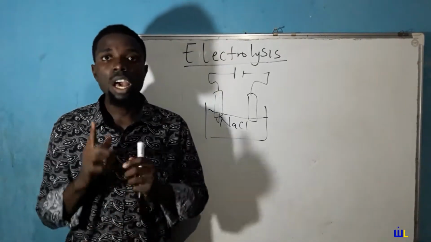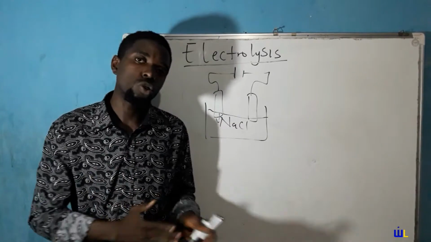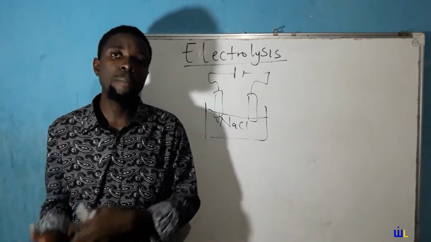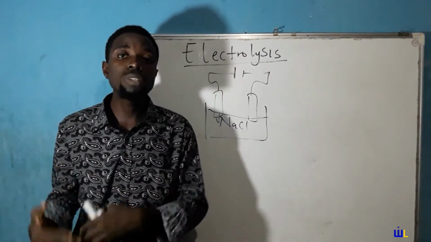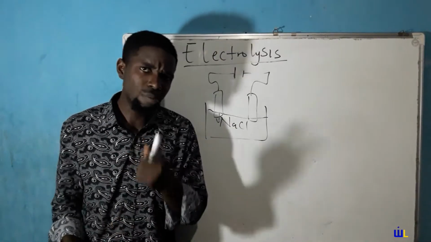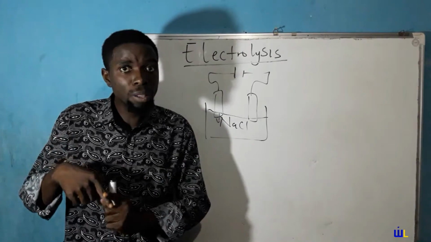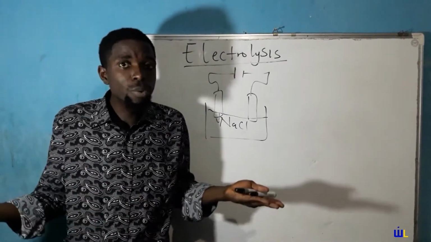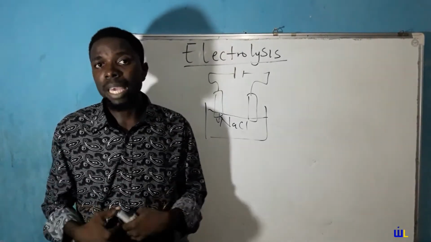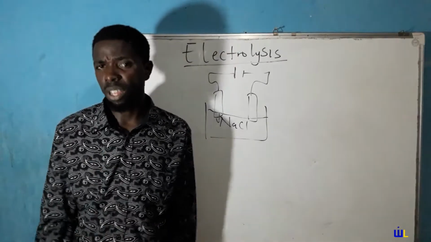So I take it again, electrolysis is the chemical decomposition of a substance which is brought about by passage of electricity through the substance in its liquid state. So have this in mind. When you think electrolysis, think electricity passed to bring about the chemical decomposition. So a chemical reaction that is brought about by passage of electricity is electrolysis.